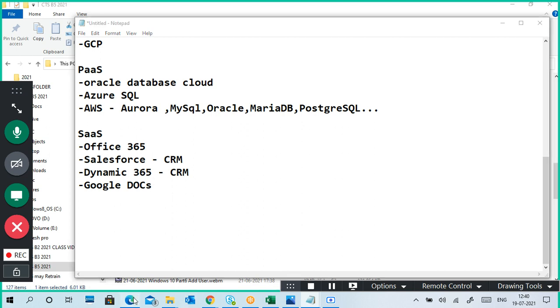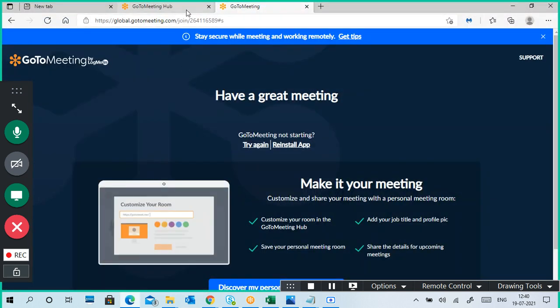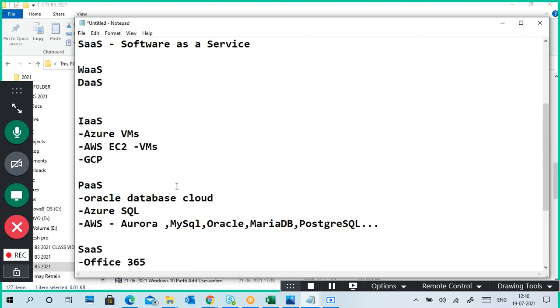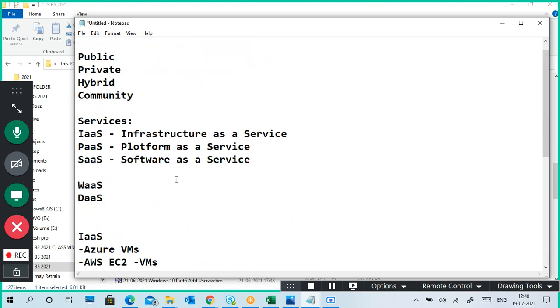Because I open GoToMeeting, I can attend the meeting in a browser, within the browser also, like Google Meet, GoToMeeting, like that. Okay, okay guys, this is again.